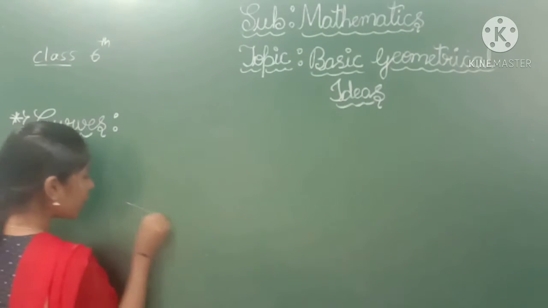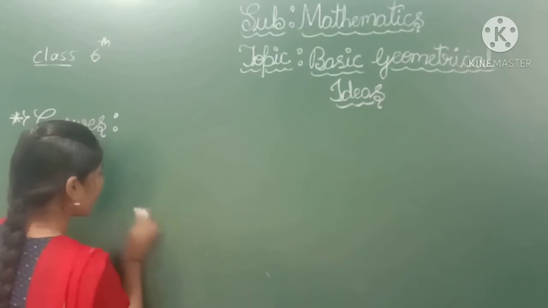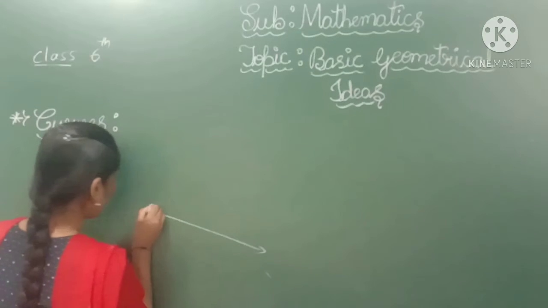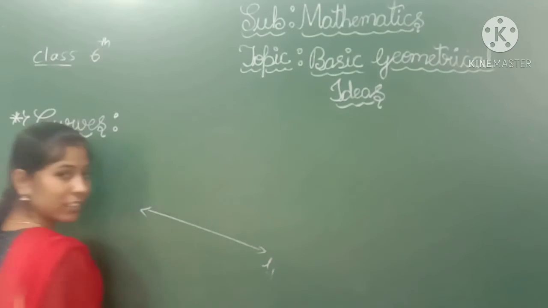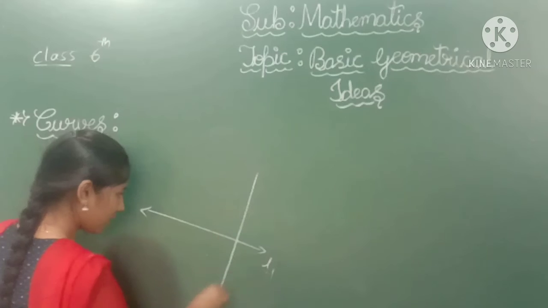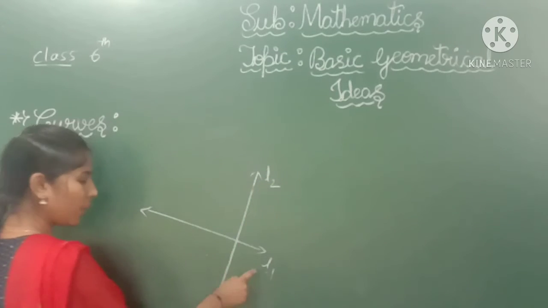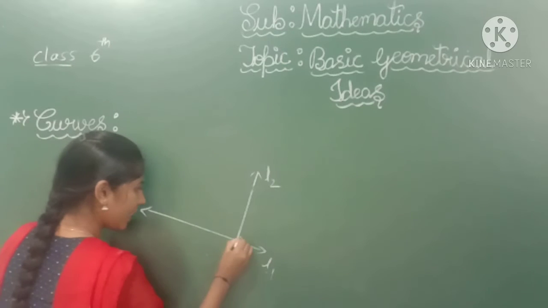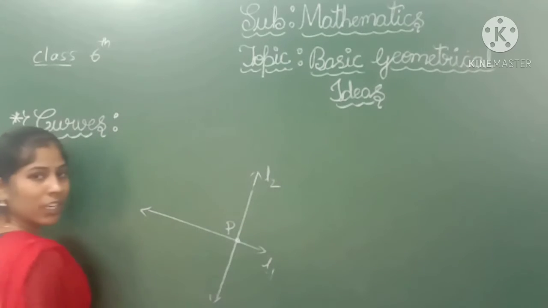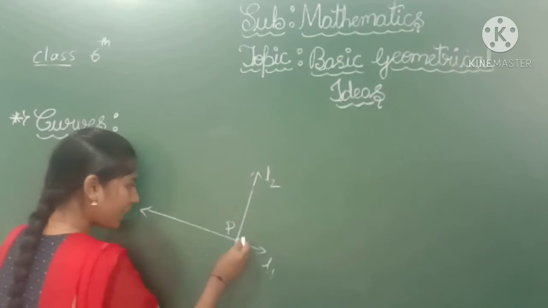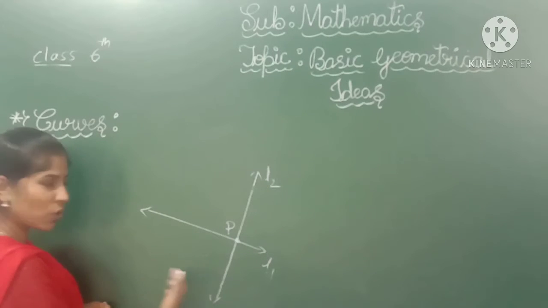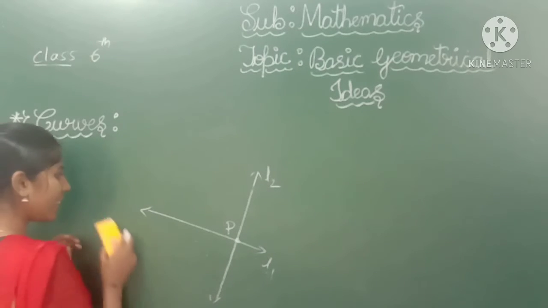If this is line L1, the other line is L2. This L1 and L2 are intersecting at the point P. They meet together at the point P. These two lines are called intersecting lines.